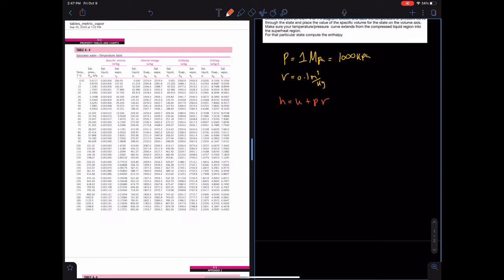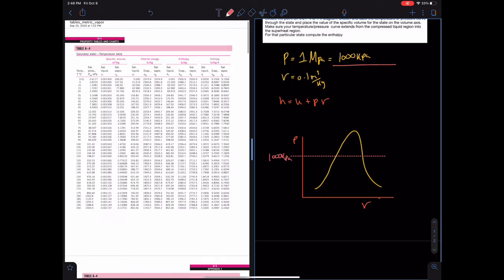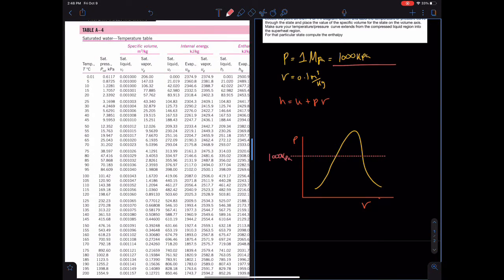First, we'll start off by drawing our PV diagram, and then we'll label our 1000 kPa on the P-axis. We're later going to use this 1000 to find the specific volume of fluid and specific volume of vapor from the water tables that are given. Now that we have everything drawn out, we'll move to our charts.